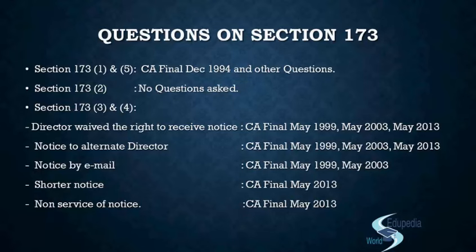Now the last point is the non-service of the notice that was asked recently in CA Final May 2003. They had asked you about the consequence of non-service of the notice. If you have not served a notice to any director, what would be the consequence? So your section 173 nowhere defines the consequence, right?